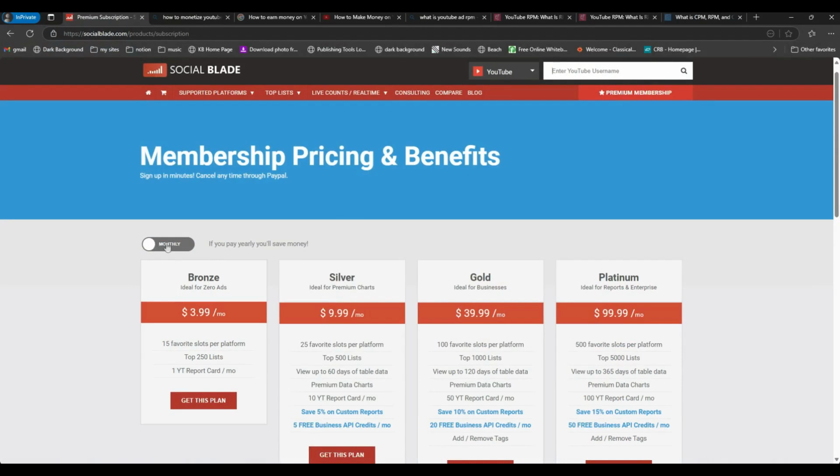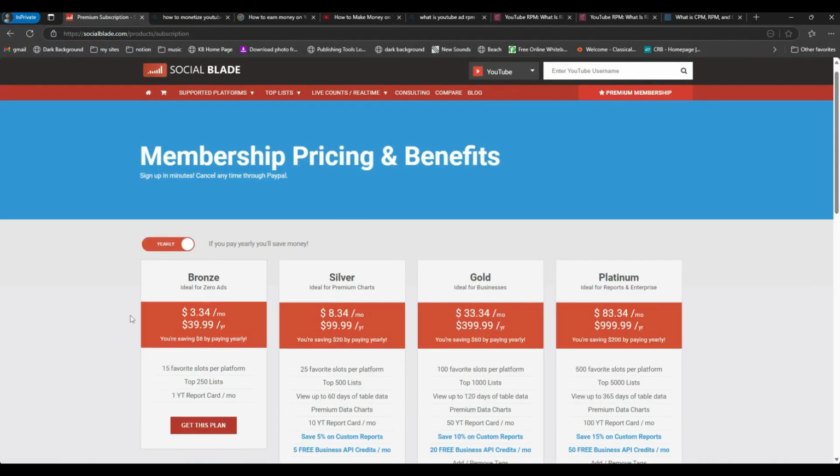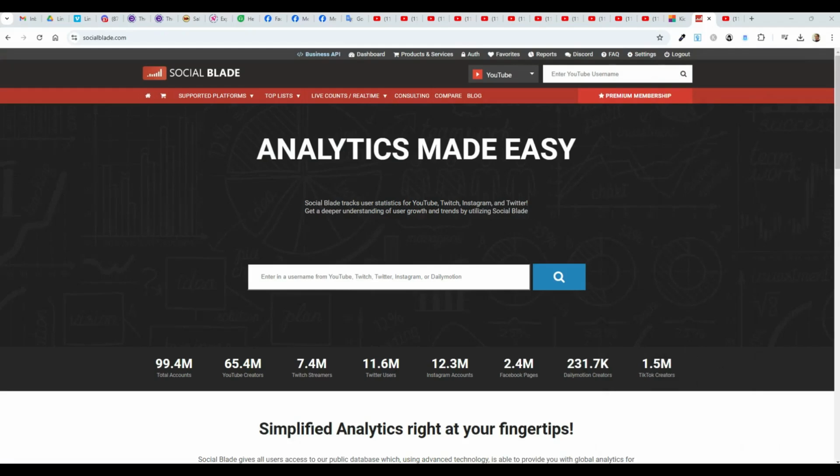You can do monthly or yearly, as you can see here. I'm on the silver plan here, and I did pay $100 for a year, but certainly you could start here, I would imagine. So let's pull this back out of the way and get into here.